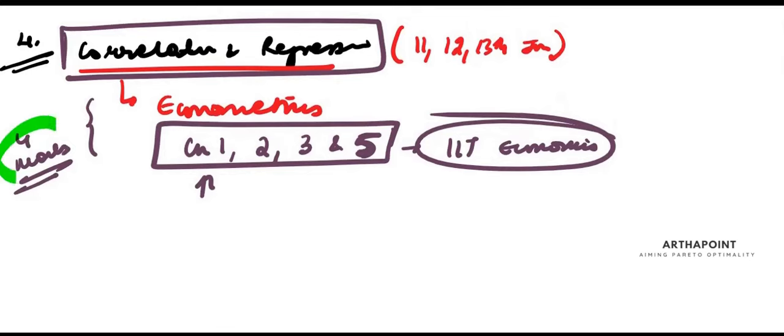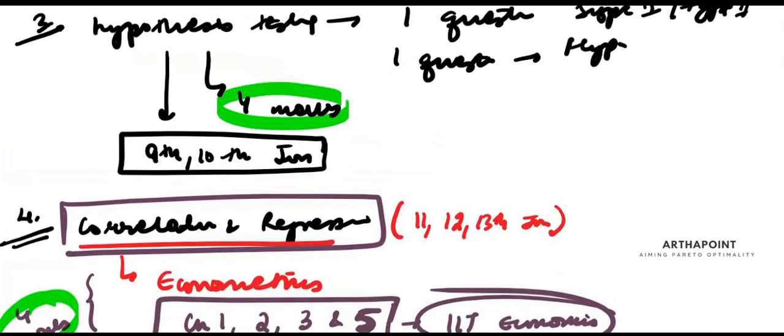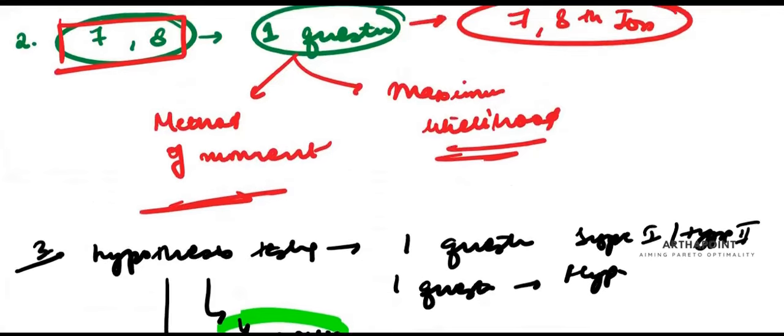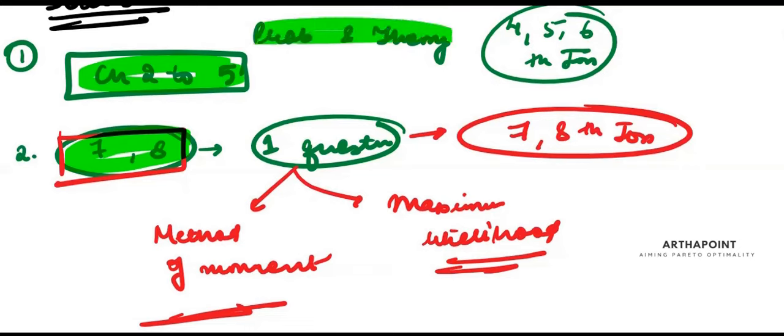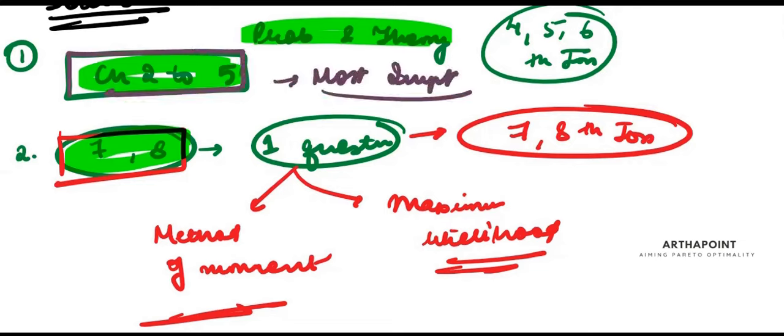So expect 4 marks for this, 4 for this, 8. Expect 2 marks here, 10, and at least 4 to 5 marks here, because this covers probability and Bayes theorem and other, finding joint distribution, probability density function. There were 2 to 3 questions last year. So definitely this is the most important unit, and most tricky also.